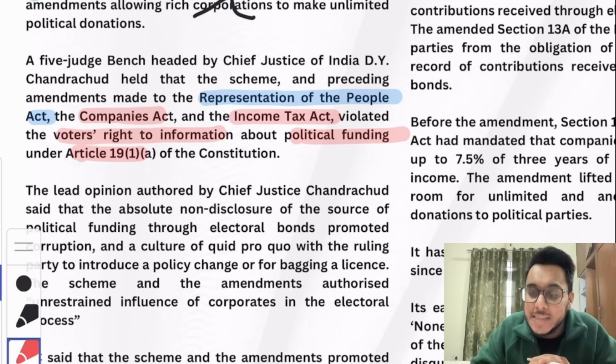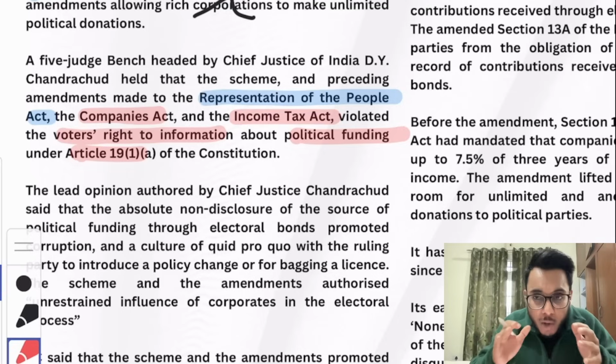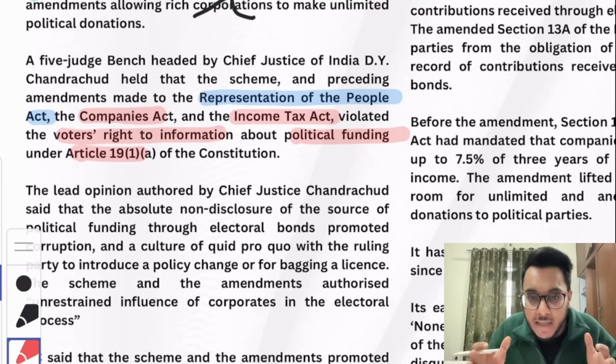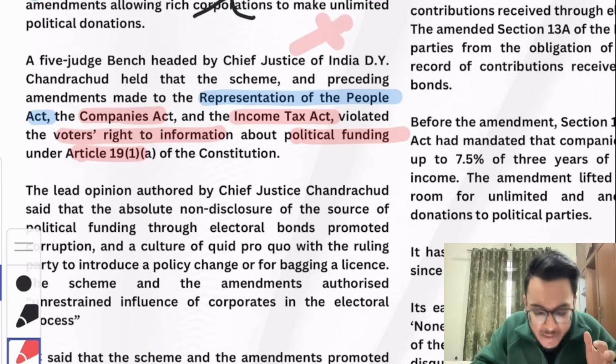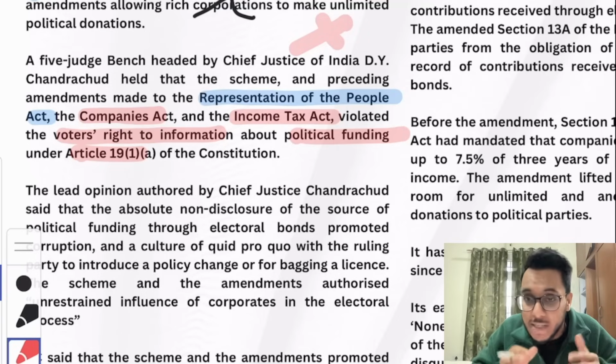Now, guys, the Supreme Court in many judgments, such as the Bennett-Coleman case, has held that the right to know, the right to get informed, is a fundamental right under Article 19. And in that right to know, people also have the right to know who is donating money to the political parties that are running the government. But here, as 70% of the money is coming through electoral bonds which don't bear the name of the donor, this right to know is getting hampered.